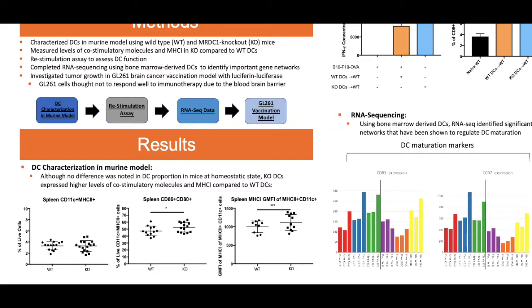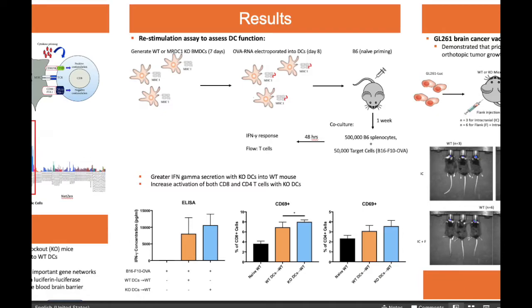Moving on to the restimulation assay, we first generated wild-type or MRDC1 knockout bone marrow-derived dendritic cells for 7 days, electroporated OVA RNA into DCs on day 8 so they can present it in MHC1 or MHC2. Then we injected these cells into wild-type Black 6 mice.